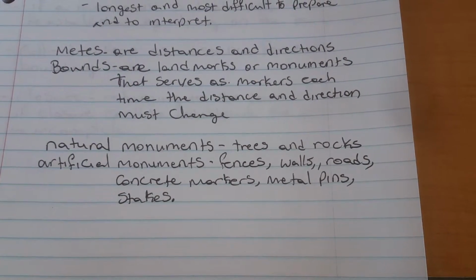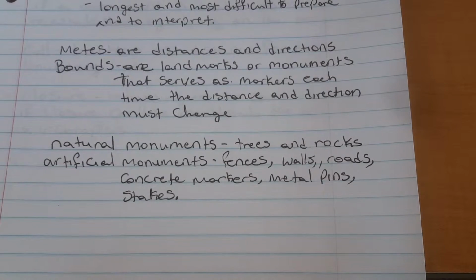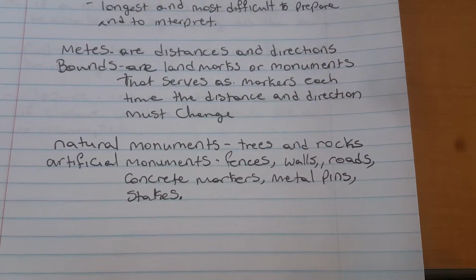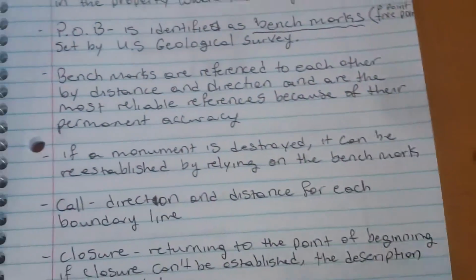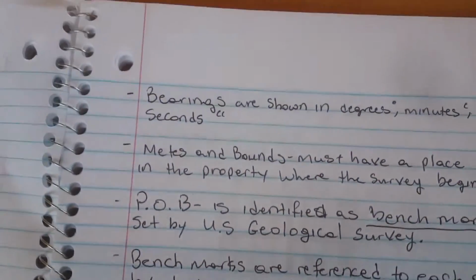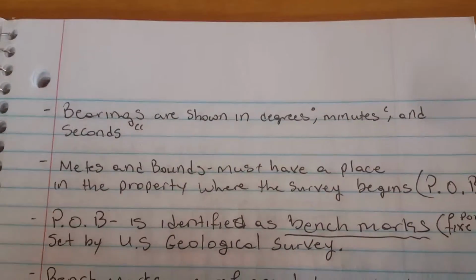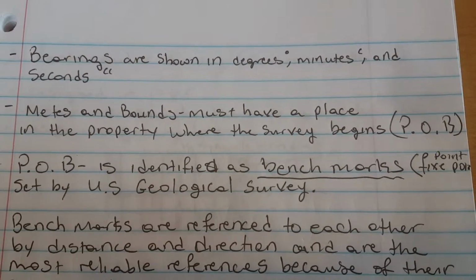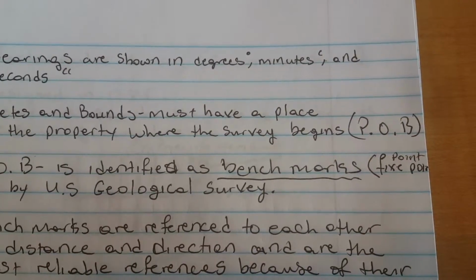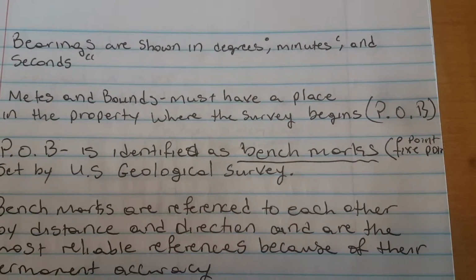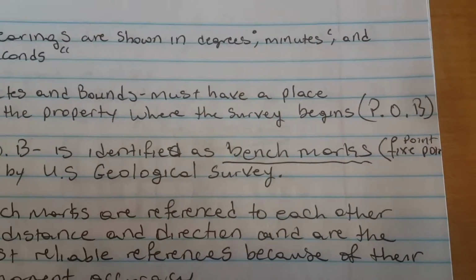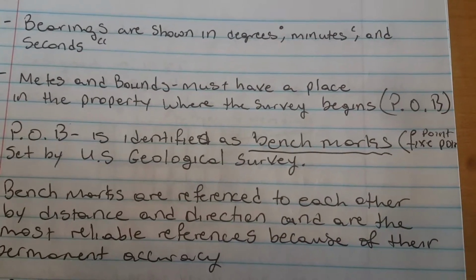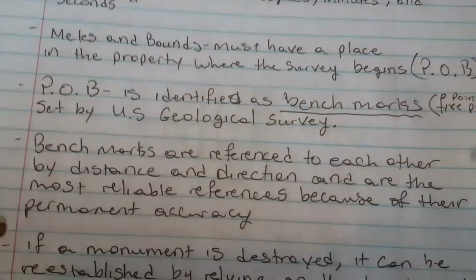Natural monuments: trees and rocks. Artificial monuments: fences, walls, roads, concrete markers, metal pins, stakes. Bearings are shown in degrees, minutes, and seconds. Metes and bounds must have a place on the property where the survey began, a POB, the point of beginning. The POB is identified by benchmarks, fixed points set by the U.S. Geological Survey.